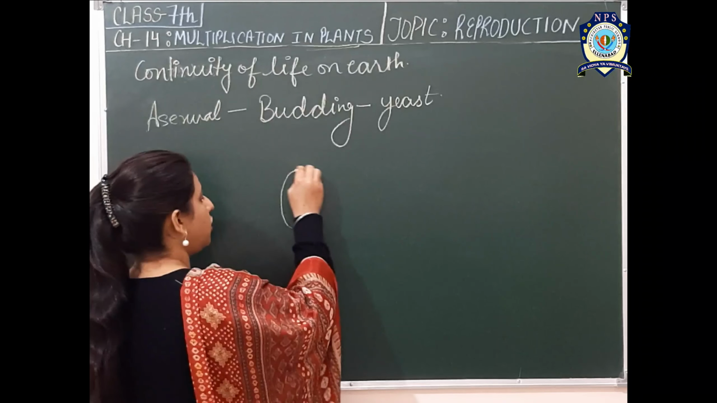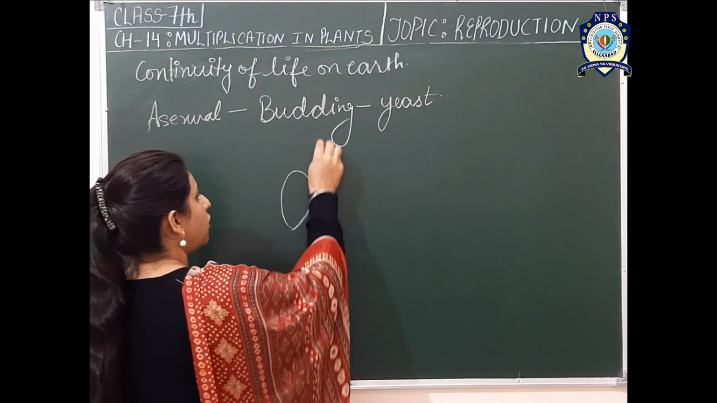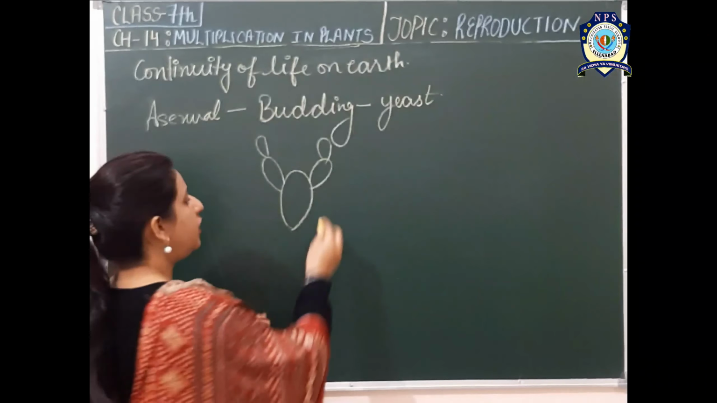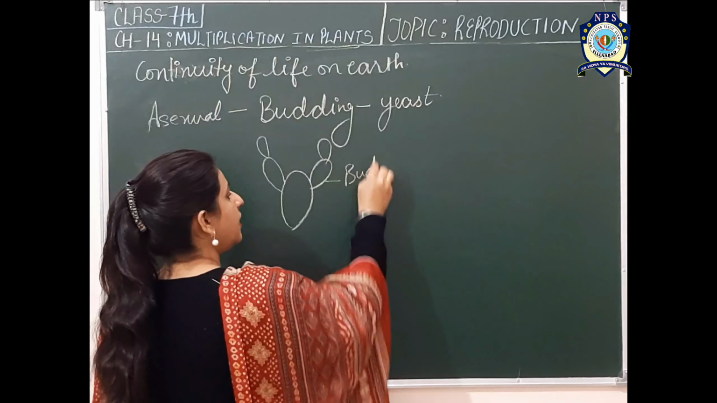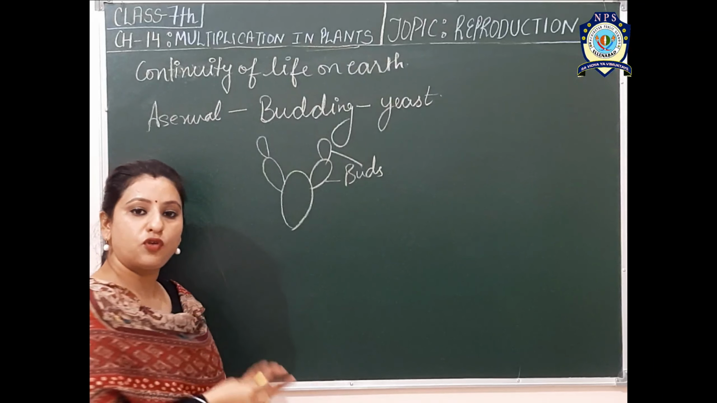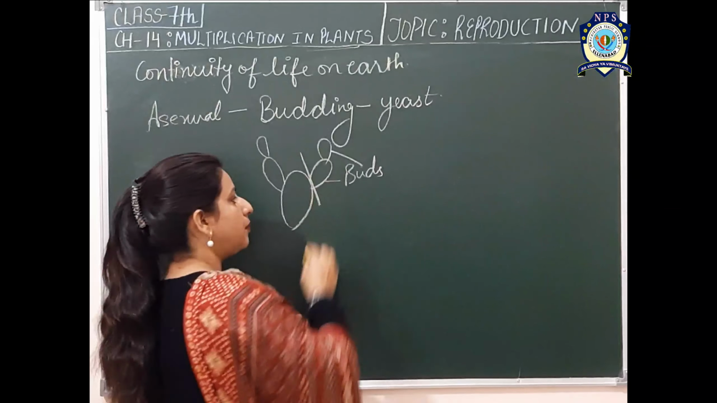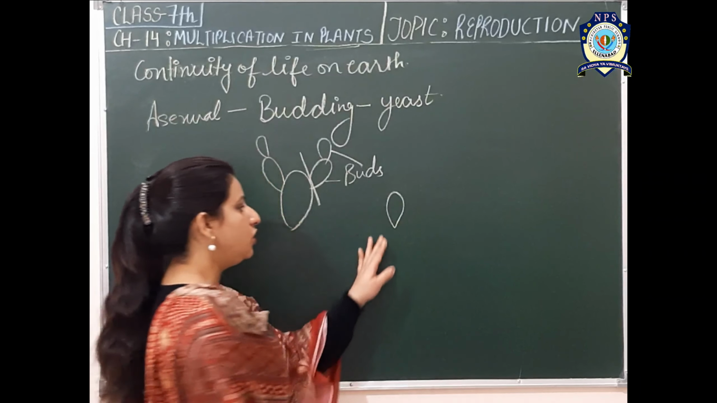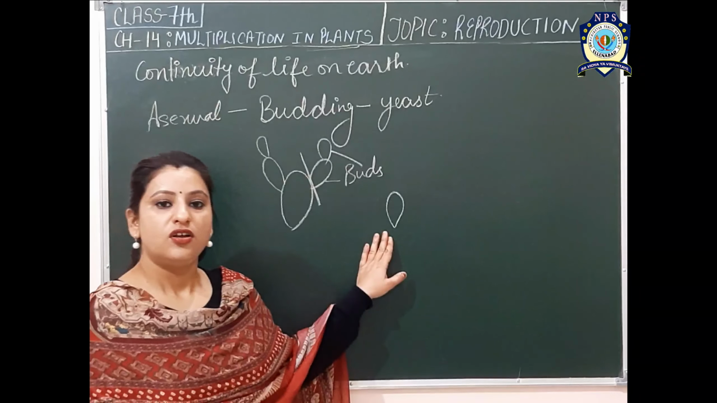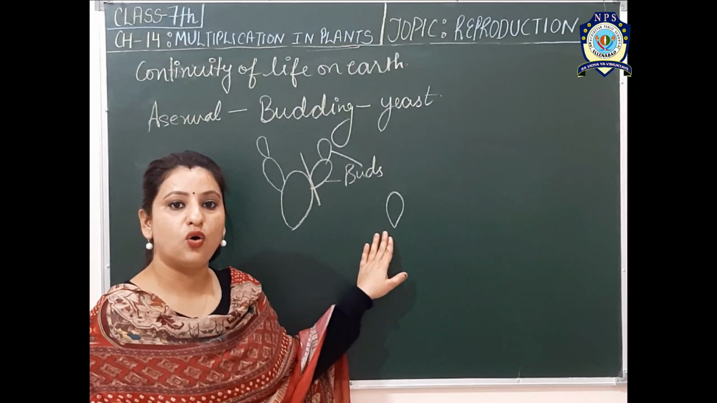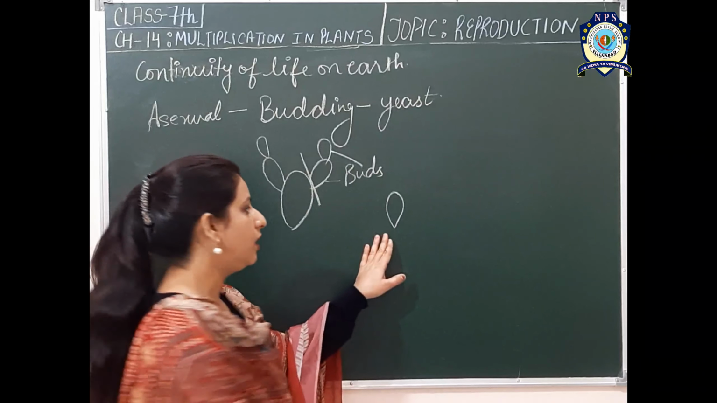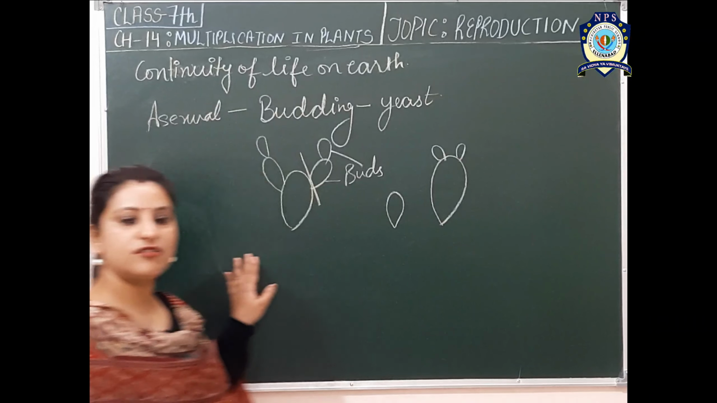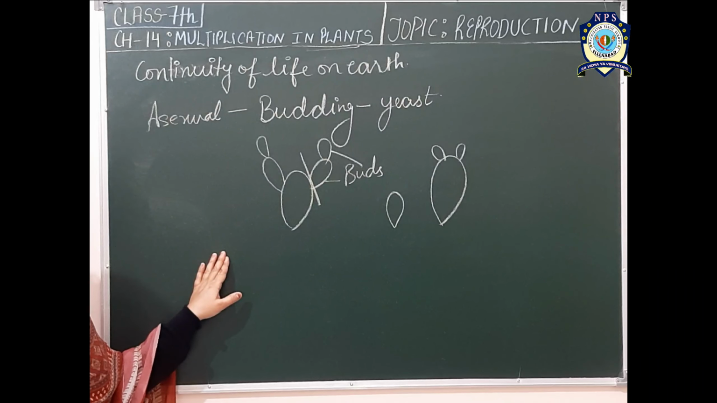As if this is the body of yeast, when the body of yeast grows full, then it will develop buds on it, and these buds, when they fully grow, detach themselves from the parent and start growing into a new individual. And later, when this bud also grows to full as a parent, it will also develop a new bud on its body. So this is the first type of asexual reproduction, which is budding.